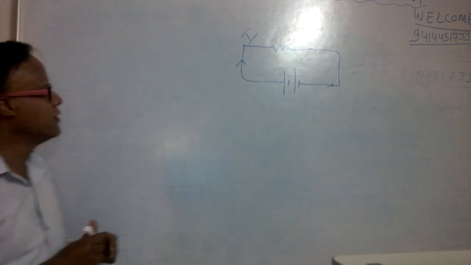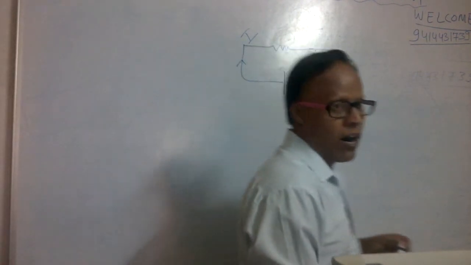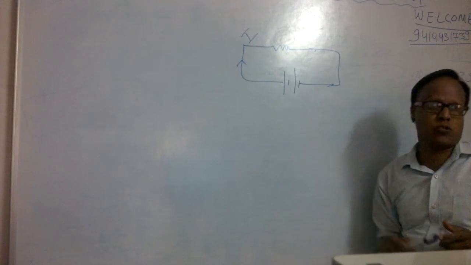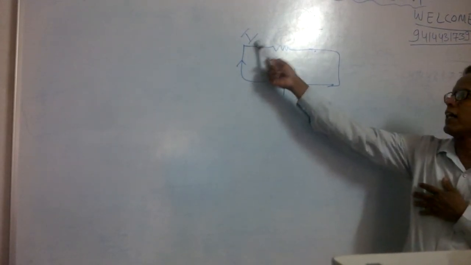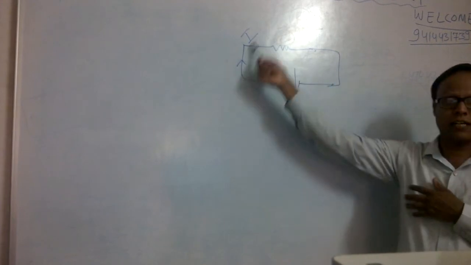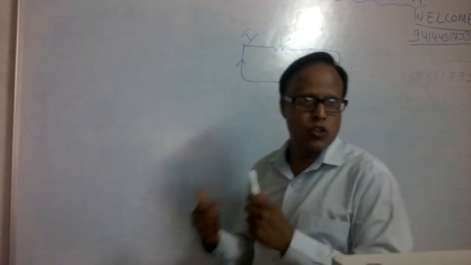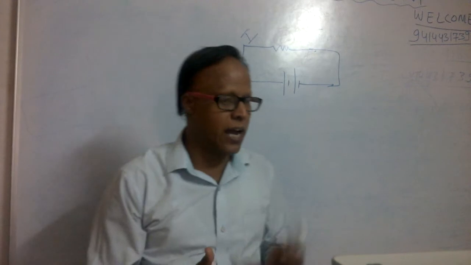Repeat it again. Electric energy: the work done by a source of electricity to maintain a current in an electric circuit is known as electric energy.